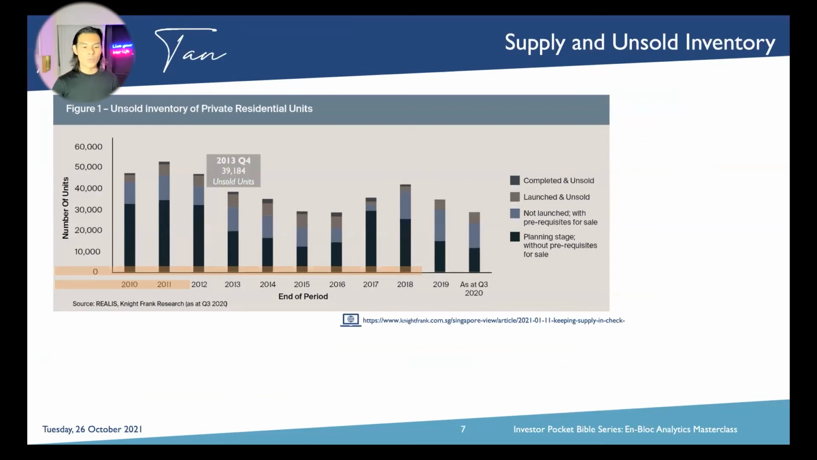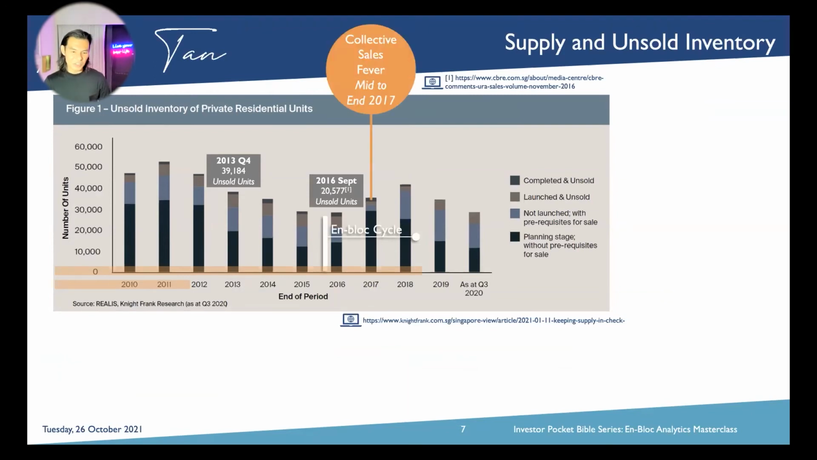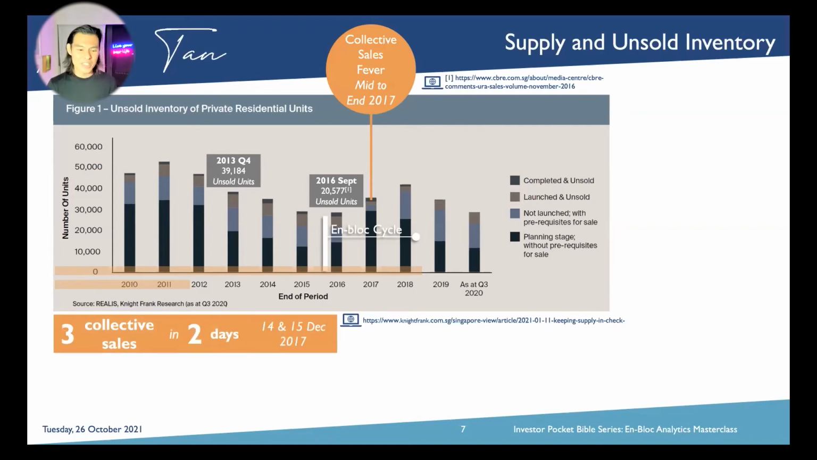So we learned just now that we have about 40,000 inventory in 2013, followed by unsold units of 20,000 in 2016 September. And then en-bloc happens for the next 3 years. So collective sales figures were at an all-time high between mid-2017 to end 2017. And we actually have 3 collective sales done in just 2 days, okay, in December 2017.